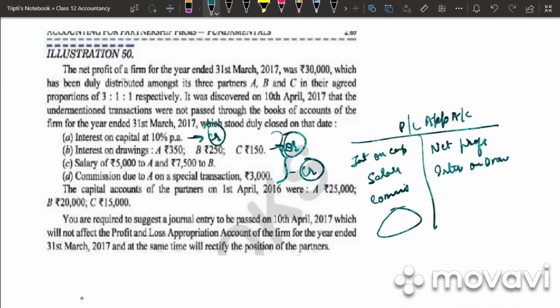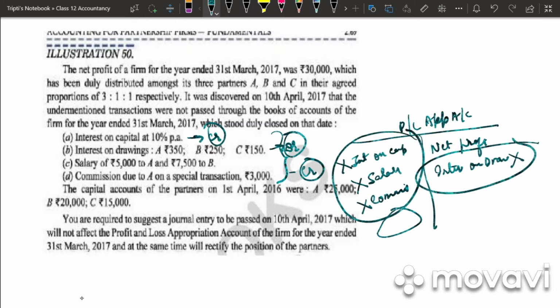So in this problem everything has been omitted: interest on drawings, interest on capital, salary, commission, and we need to rectify the error. So we will be writing first interest on capital, salary, commission. From that we will deduct our interest on drawings, and then whatever answer we get, that we will divide in the ratio of 3:1:1, like we did in the remaining problems.